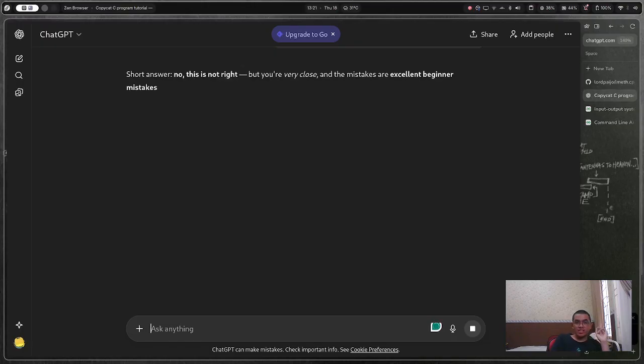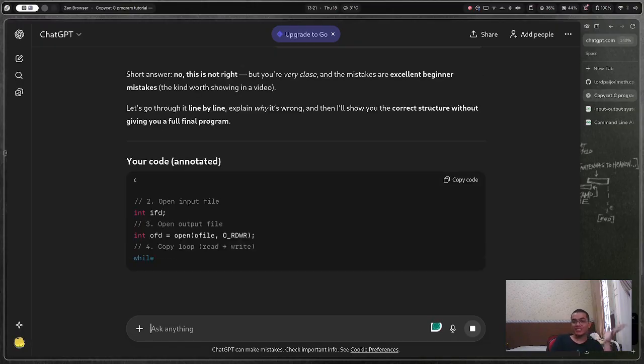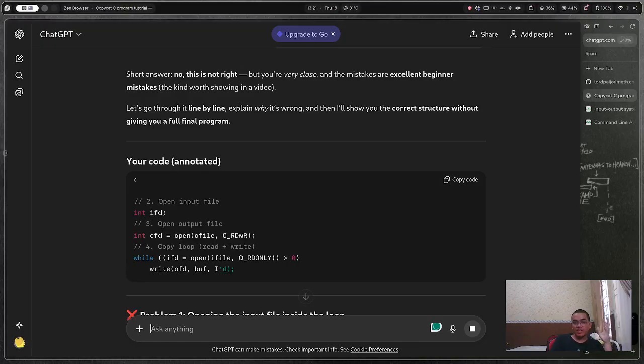This is not right. But you're very close. And the mistakes are excellent, beginner mistakes. Okay. Let's go through it line by line, explain why it's wrong, and tell them your code annotated.